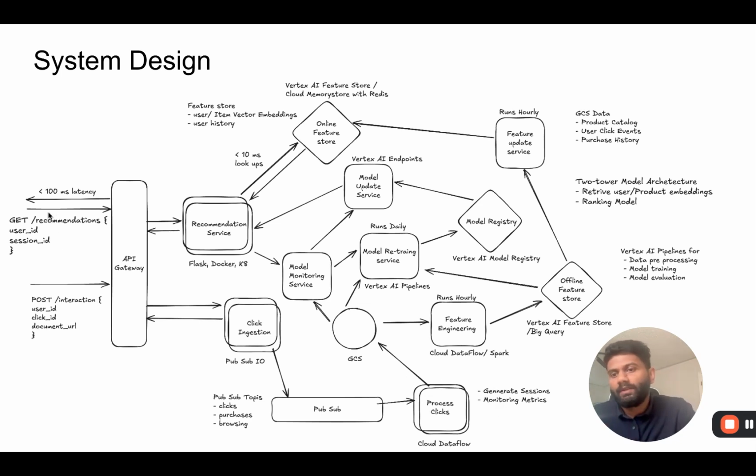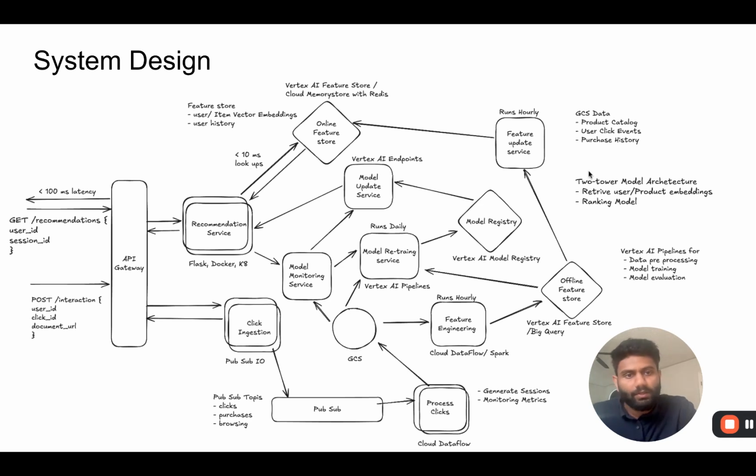The second endpoint that the system supports is get recommendations, where we pass in a user ID and maybe the browser session, and our recommendation service generates recommendations for this user in real time and returns to the user under 100 milliseconds. This recommendation service could be running on Google Cloud Platform's managed Kubernetes service, GKE. So this is horizontally scalable as the changes in the traffic happen, which is one of the requirements.